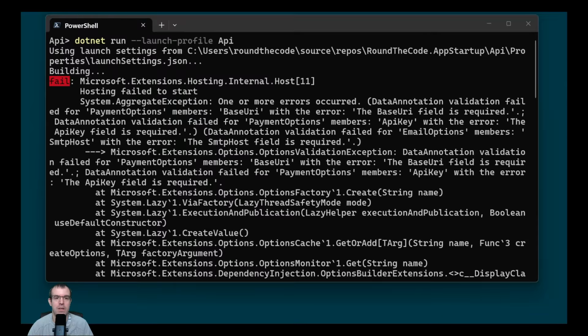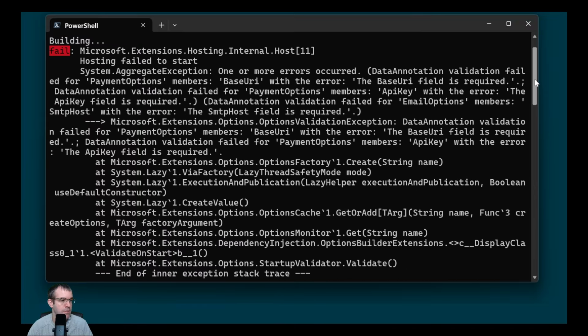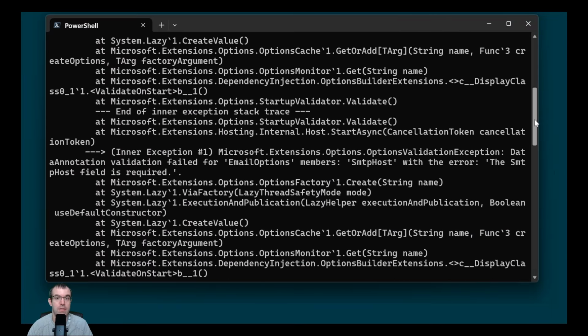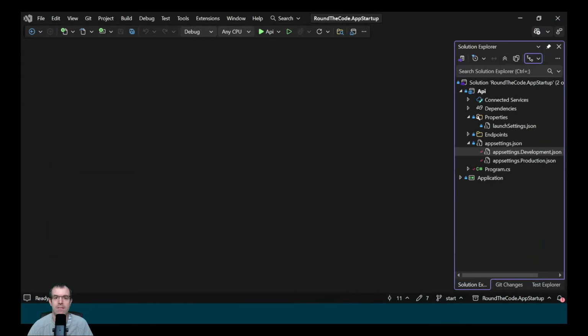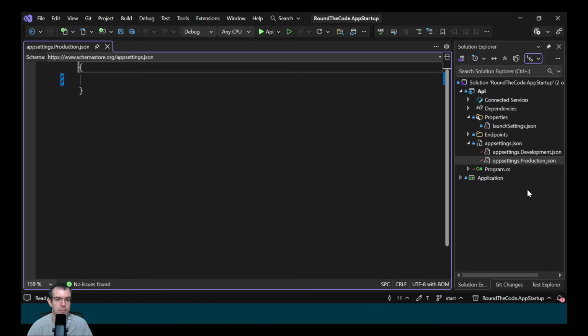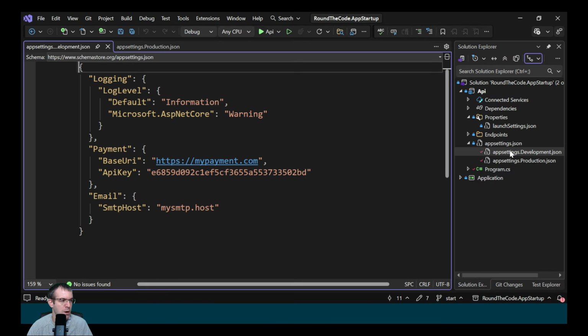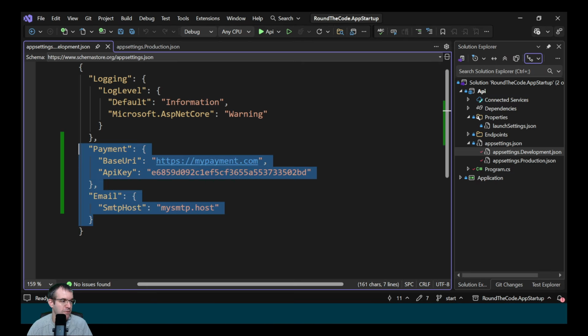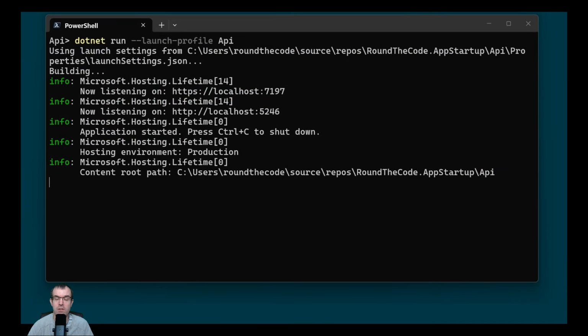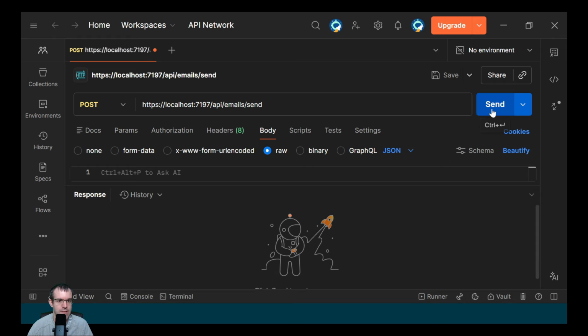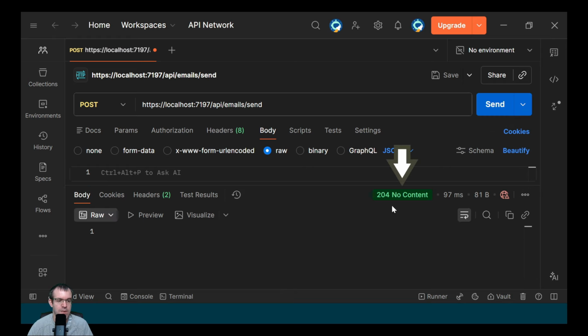Now when we run the application, we get these exceptions saying that the config values have not been set, and it also crashes the app. Let's set the configuration in production. We've created an appsettings.production.json. For now, we're just going to copy the configuration values from development into production. As a result of setting that, the application starts successfully. If we run that same endpoint, we're now getting a successful response.